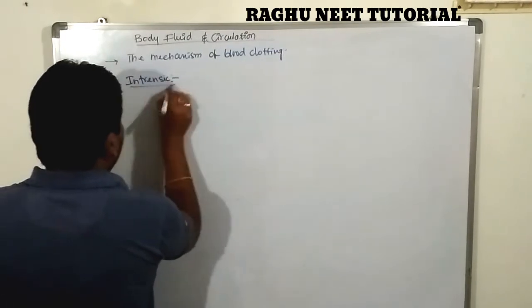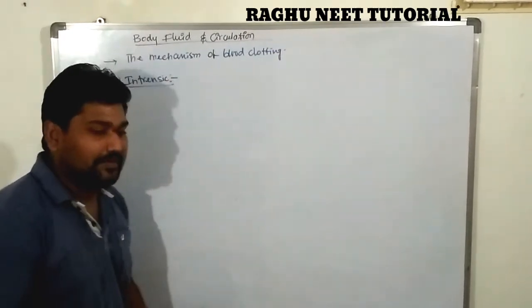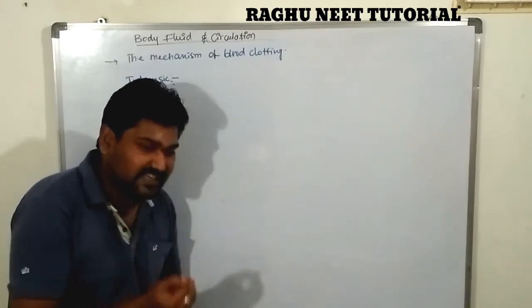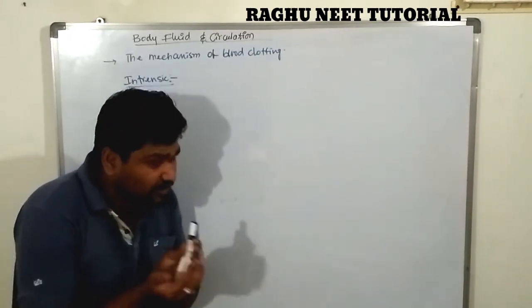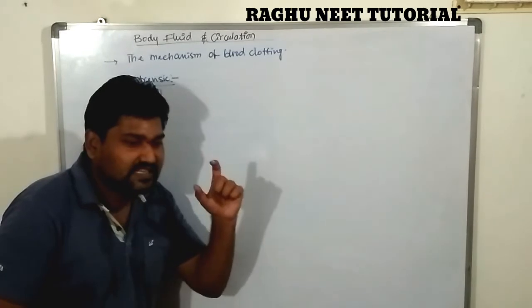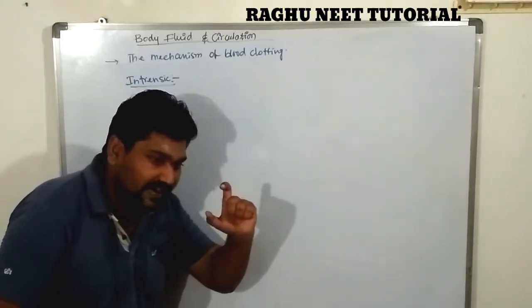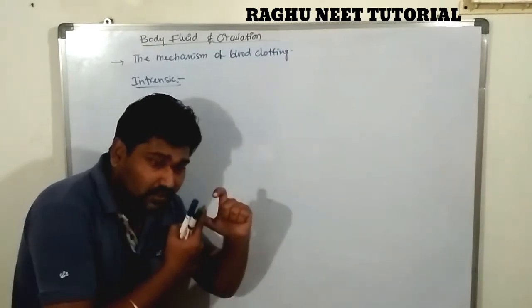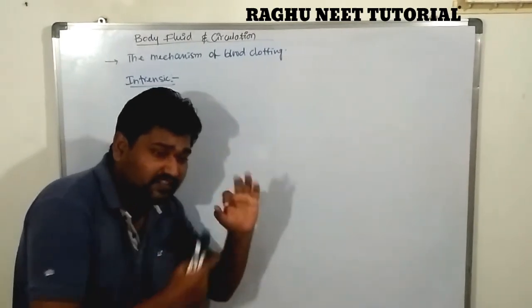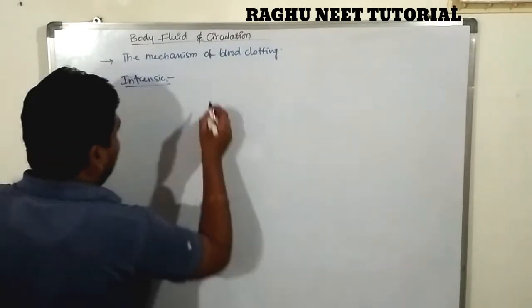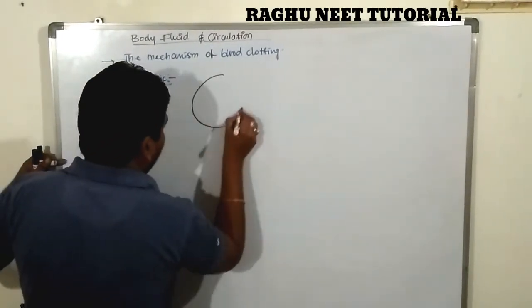In this pathway, the clotting mechanism occurs on the inner side of the body, the inner side of the organs, like when the blood vessels rupture on the inner side of the body. The vessel is made up of 3 different types of connective layers. Let's see the diagram. So this is the blood vessel.